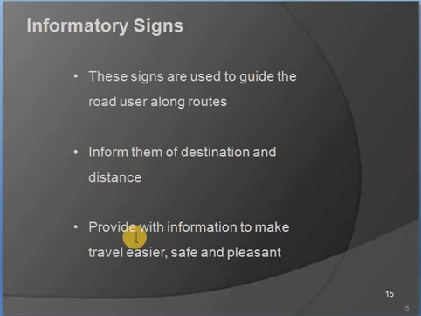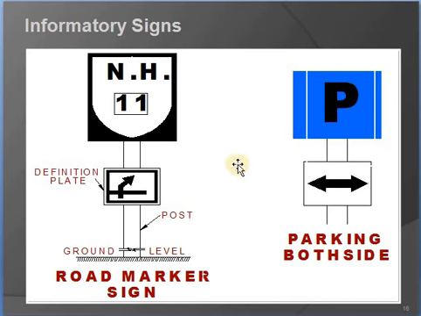Okay. And next, they provide information to make travel easier, safe and pleasant, and it will make our travel journey very safe and pleasant. Okay. You can see the NH11 definition plate, showing which road it is. This is the post ground, this is the ground level road marker sign, and you can see parking on both sides. If one side is there, we have to keep only one side. So these are nothing but giving information to us.